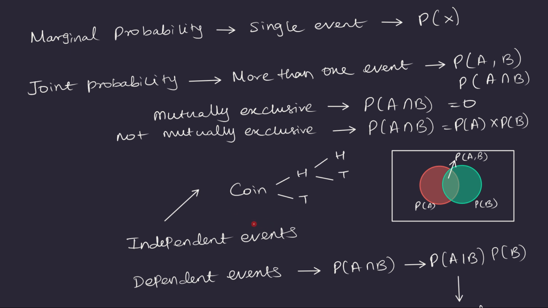And if you see here, these are basically independent events. The outcome of flipping a coin the first time is not going to affect the outcome of flipping the coin the second time. So these types of events are, as we have previously seen, independent events. And the formula for calculating joint probability when the events are independent is probability of first event times the probability of second event. And we could have multiple events as well. So joint probability is not just restricted to 2 events. We could have 2 or more events as well, and the formula remains the same. We find the probability for each one of them and we simply multiply them. So that is going to be the joint probability for independent events.